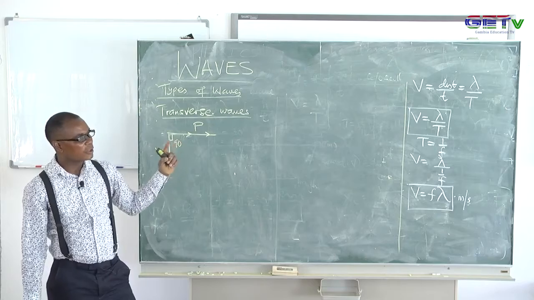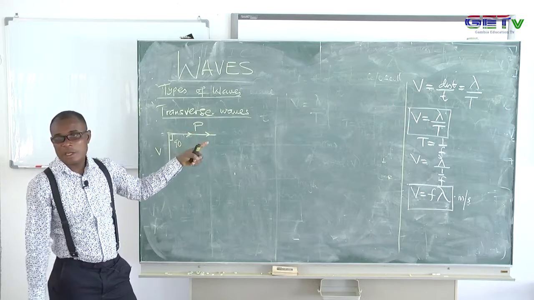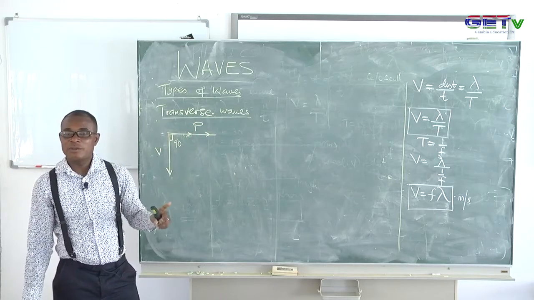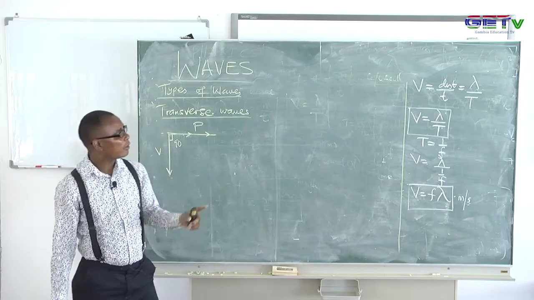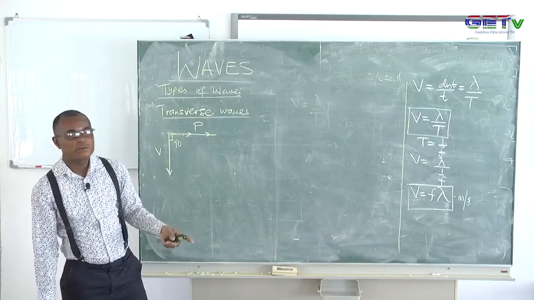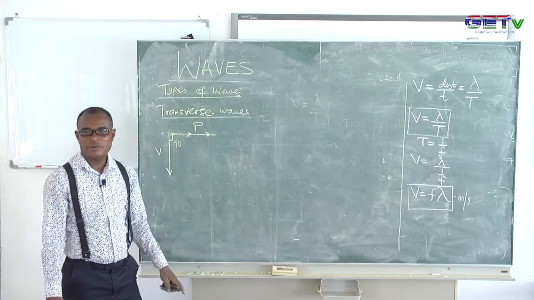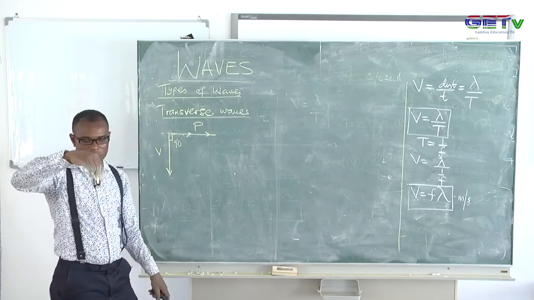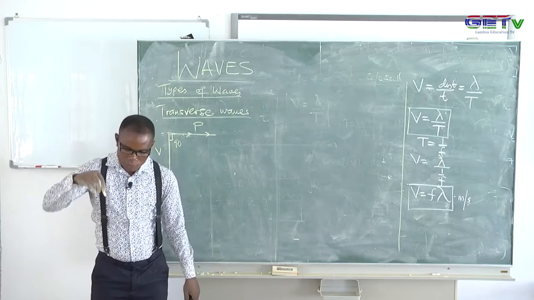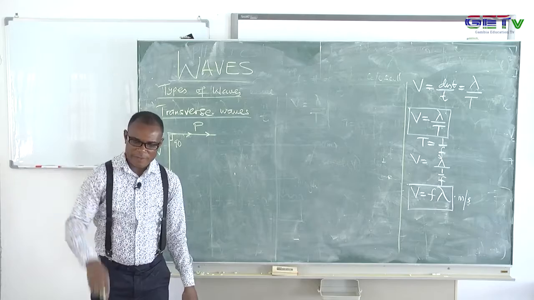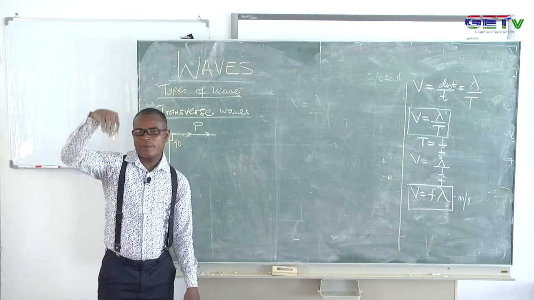Don't confuse what I said just now. I just said all electromagnetic waves are transverse, but that doesn't mean that there are no other transverse waves. Water can be transverse. If I drop a stone in the water, now the stone goes this way inside the water. Now you see the particles of that water will vibrate vertically. They are vibrating in this order.